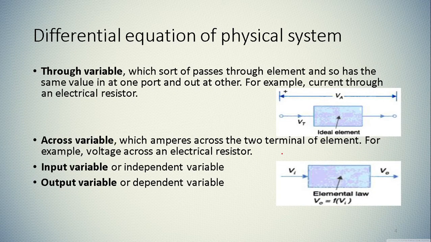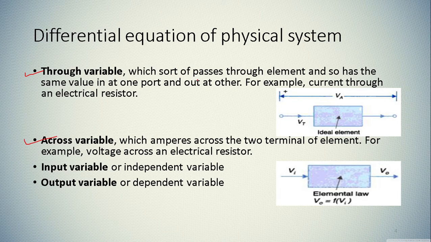Now the differential equation of physical system. The dynamic performance of a physical system described by differential equations is obtained by applying some physical laws of the process. This approach applies equally to every system like mechanical, electrical, thermodynamic system. Here you can see an ideal element shown in the figure, and something is going through the system and something is going across the system. So we have to understand two things: one is through variable and another one is across variable.